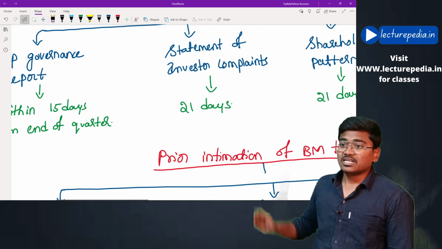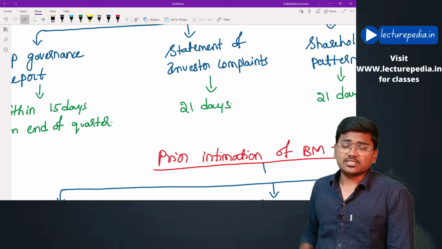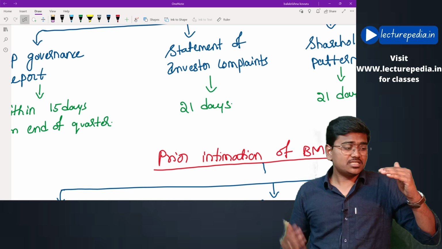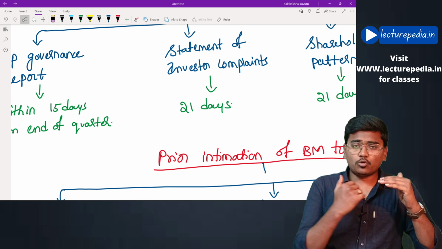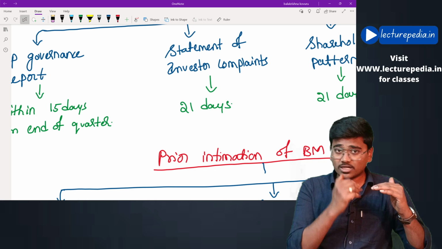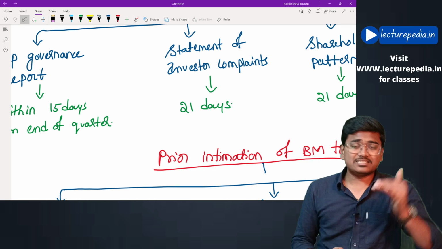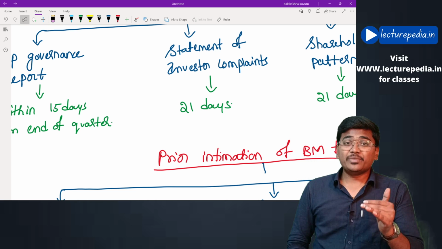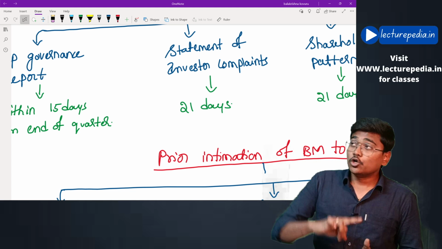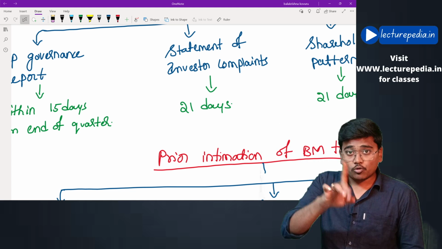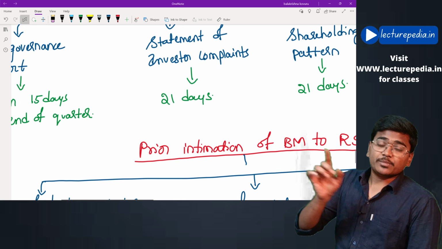Okay, next, statement of investor complaints, that means opening number of complaints, complaints received during the quarter, complaints solved during the quarter, and closing number of complaints. Such a statement must be submitted by the listed entity to the recognized stock exchange on a quarterly basis within 21 days from the end of the quarter.